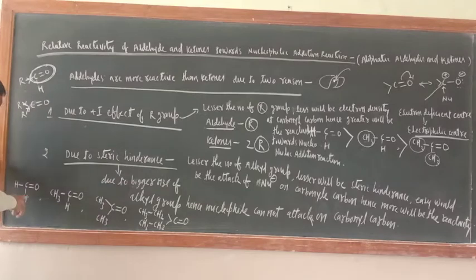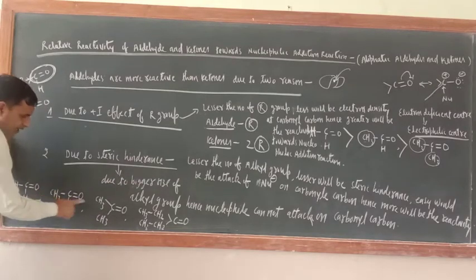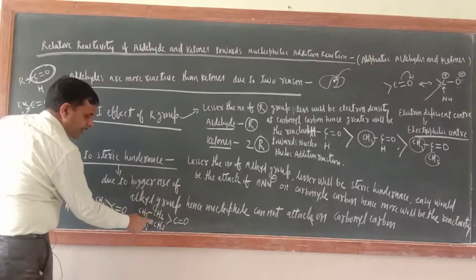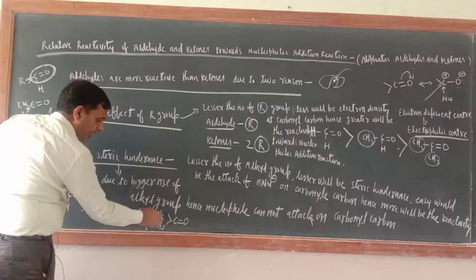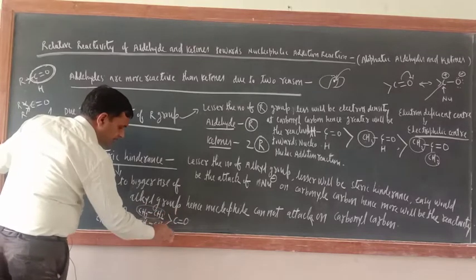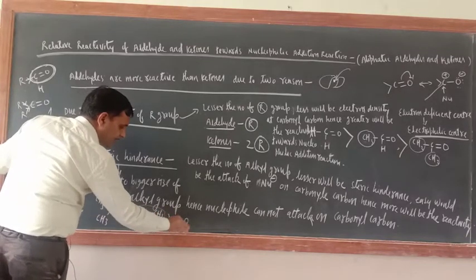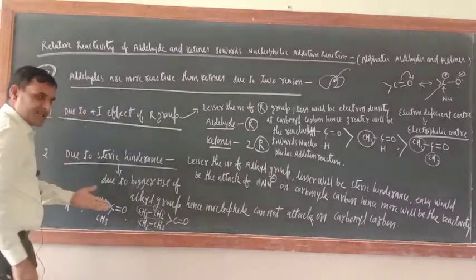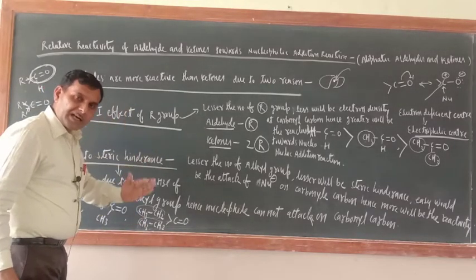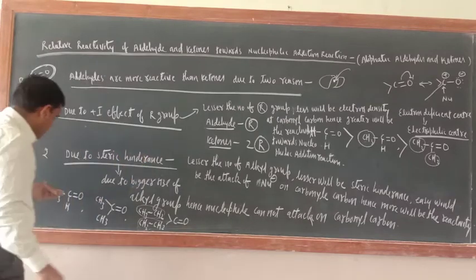Are you getting my point or not? Just see, here one alkyl group, in this case two alkyl groups, and the size of the alkyl group is increasing. Their size is large and they will cover this entire group, so the nucleophile attack tendency will decrease. So what would be the order?